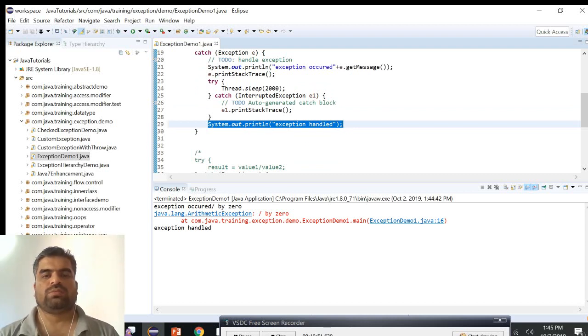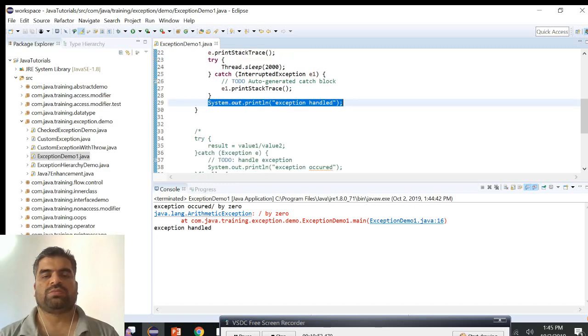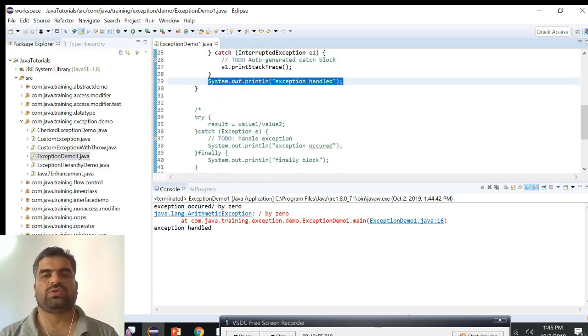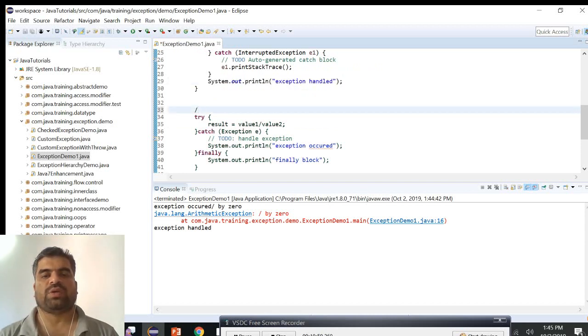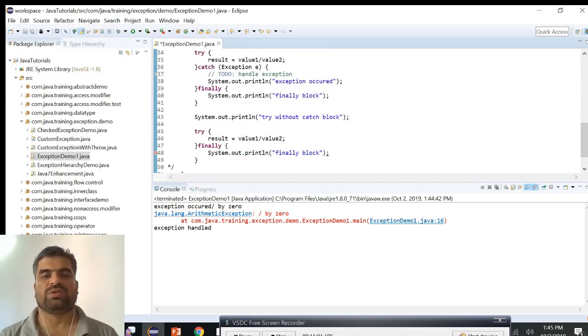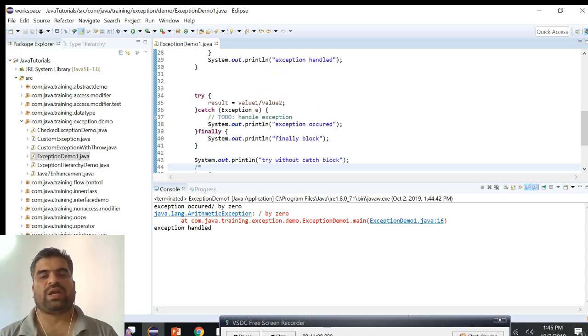In order to print that final message, we can use another way to print the same result. I'm just commenting out the code, and that is achieved by the finally keyword.